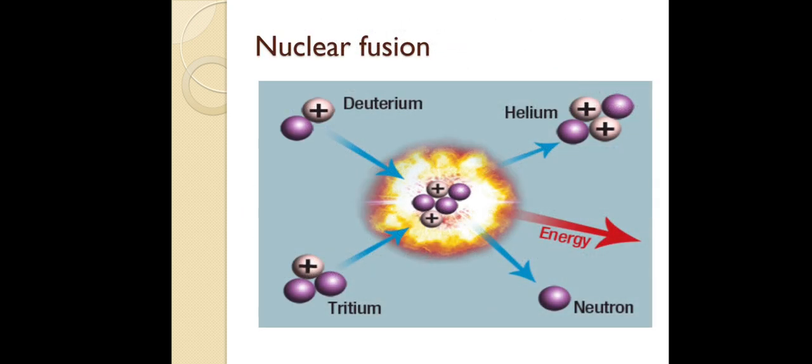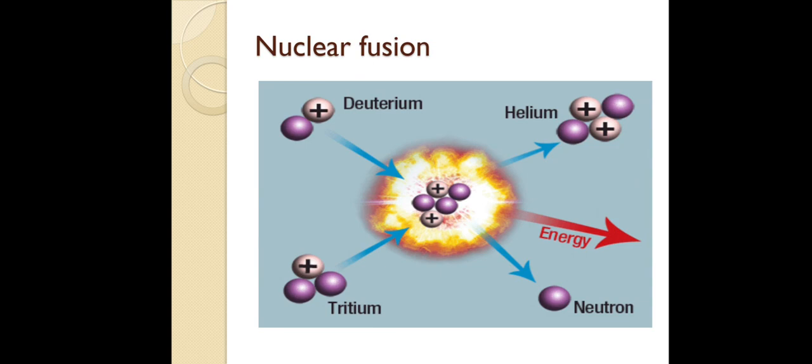Next one is nuclear fusion. Nuclear fusion is a very well-known method. Where does it actually happen? We can take the example of the sun. How does the sun keep on emitting energy? What is happening on the sun is a continuous blasting.